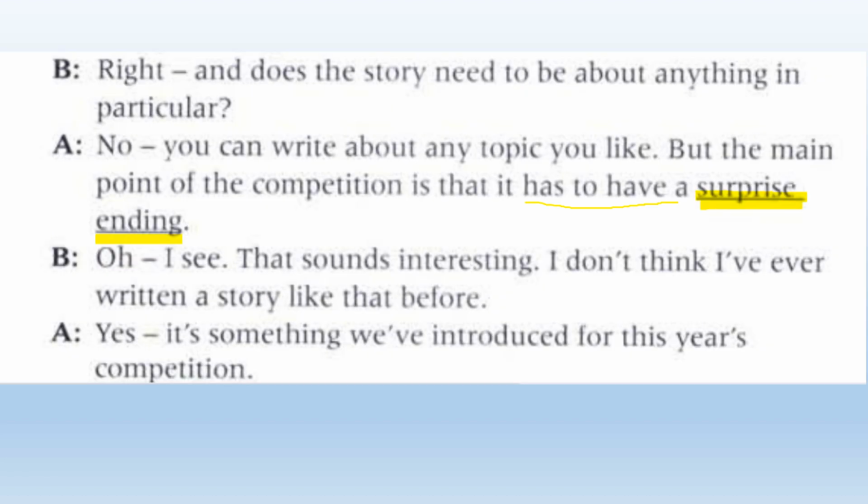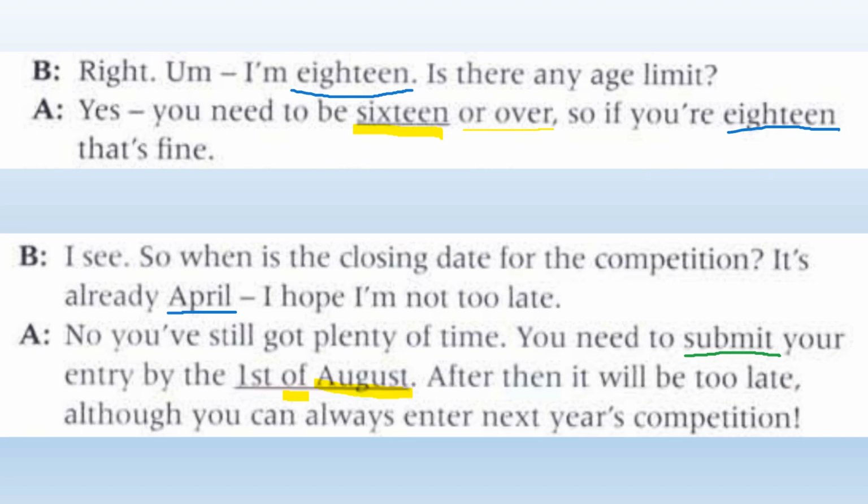Then we said, so the question was, it must include something. Has to have means must include, and it has to have a surprise ending. So those are the two words we need for that one, surprise ending. Then she said she's 18. Is there an age limit? And he said you need to be 16 or over. Remember, it said minimum age, so 16 lower than 18, that's the minimum age, 16.